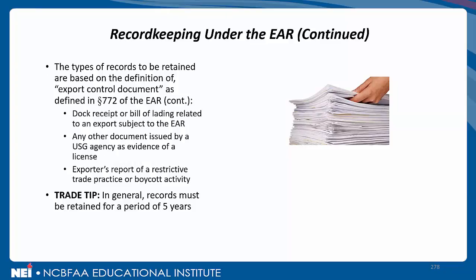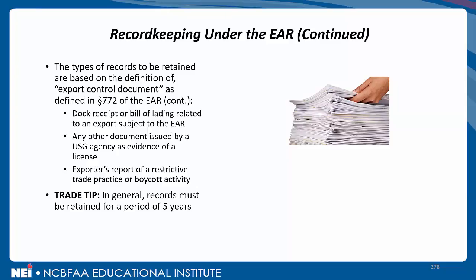Continuing on with the types of records that have to be retained. First sub-bullet point, a dock receipt or bill of lading related to an export subject to the EAR. That's a big one, actually. It's a proof of export at the end of the day. A dock receipt produced by an ocean terminal, a port terminal here in the United States for an export, or the actual bill of lading has to be retained. Any other document issued by a USG agency, U.S. government agency, as evidence of a license. So not just EAR-related, other agency-related documents as well that provide evidence of a license.